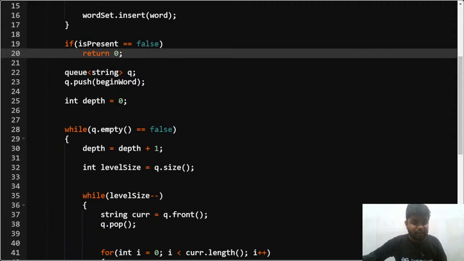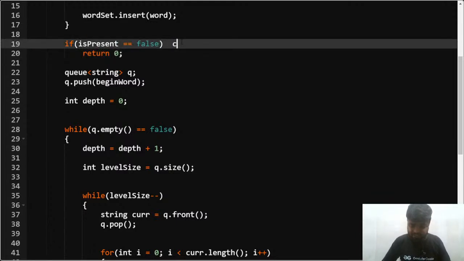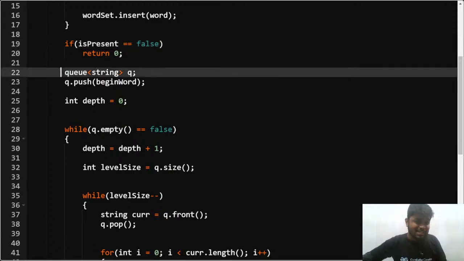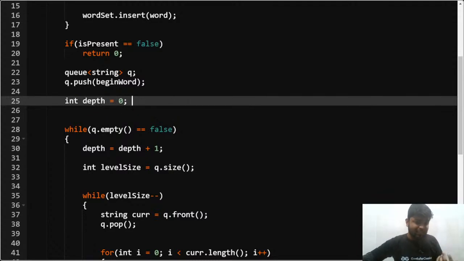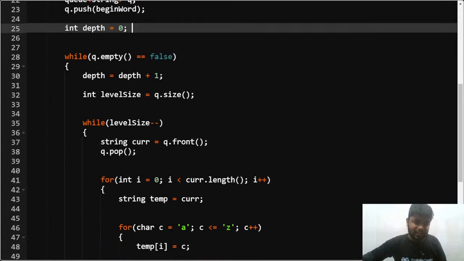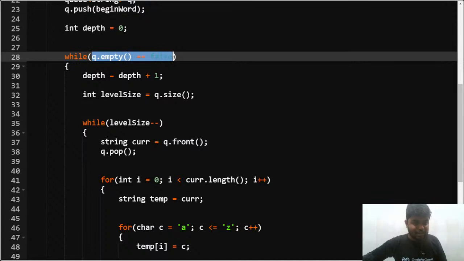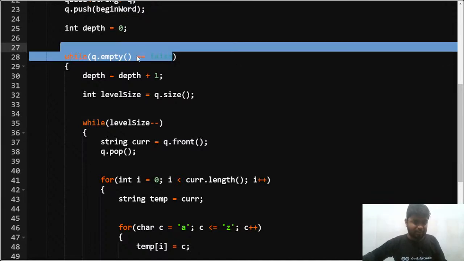That's perfectly fine. So if the destination word, let's say cog, is not present in the words that have been given, in that case I'll return false or 0. Otherwise, I'll have a queue of strings, I'll push back the beginning word, and I'll mark my depth or level as 0. Then I'll run until my queue is empty.